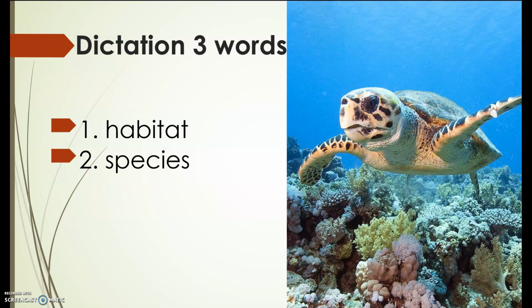S-P-E-C-I-E-S. Species. And number 3, population. P-O-P-U-L-A-T-I-O-N. Population. Very good.